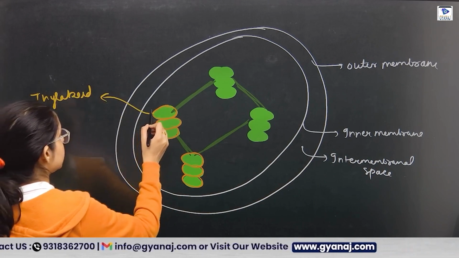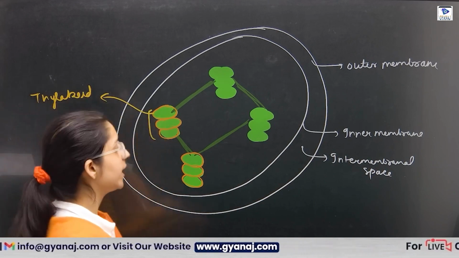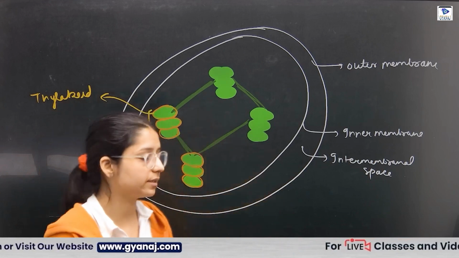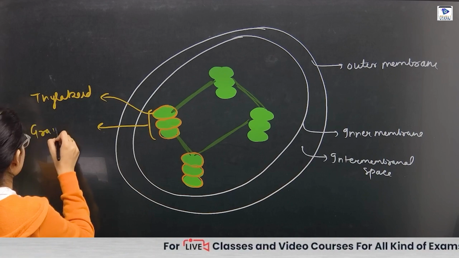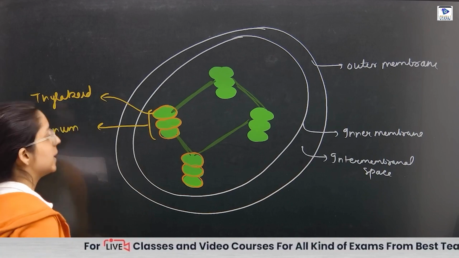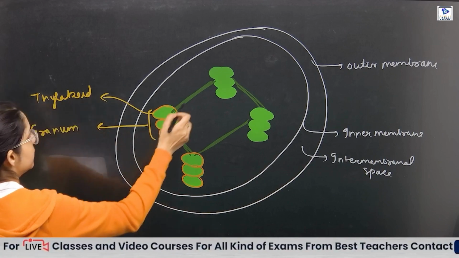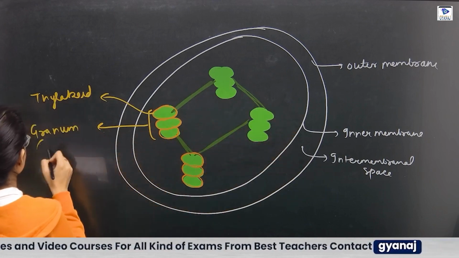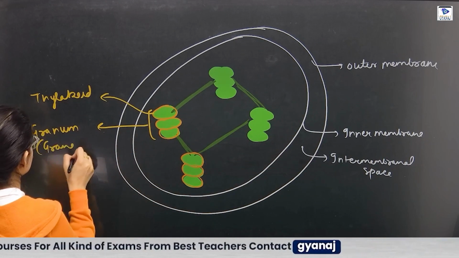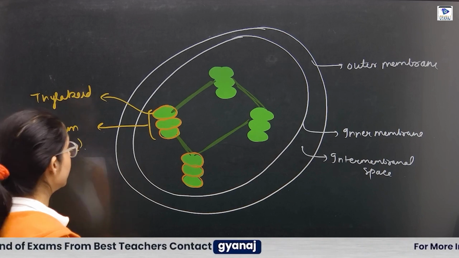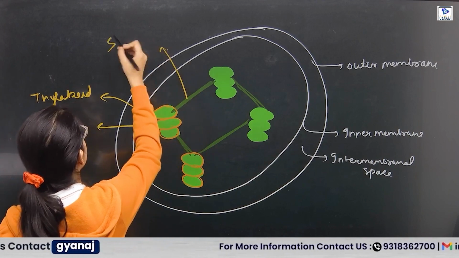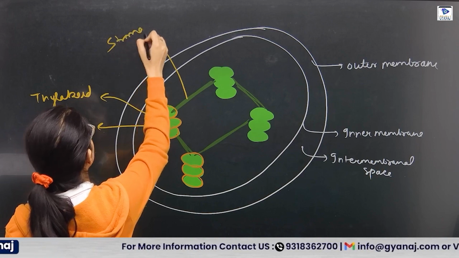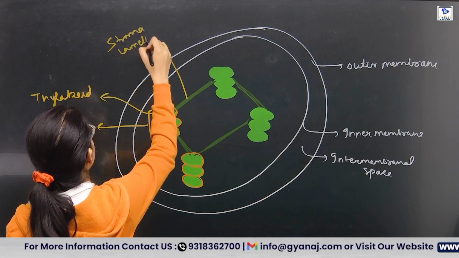And multiple thylakoids stacked on one another, we will call it a granum. And when a lot of granum are present, plural, grana. Yes. And this is the stalk-like structure, that is the stroma. Stroma lamellae.